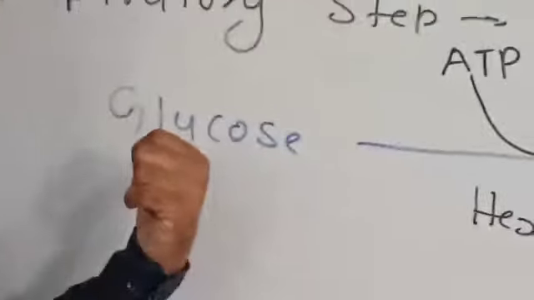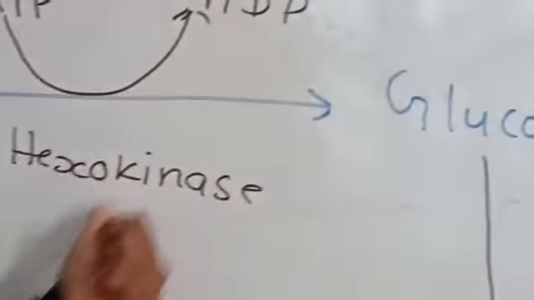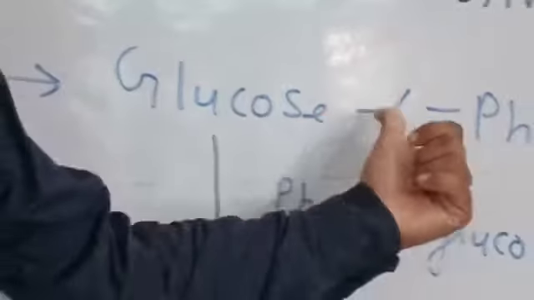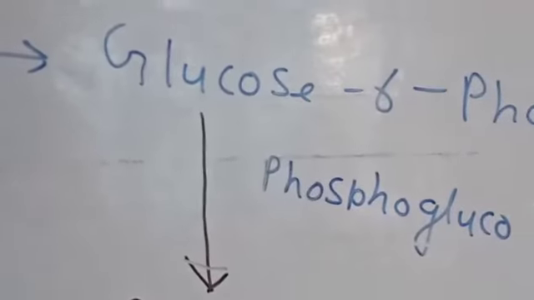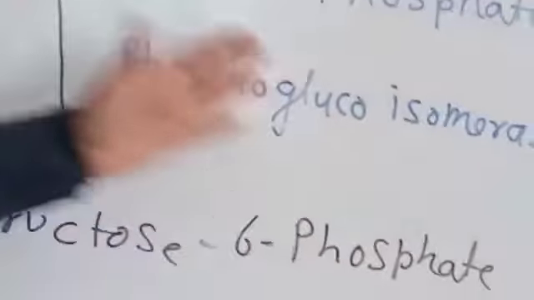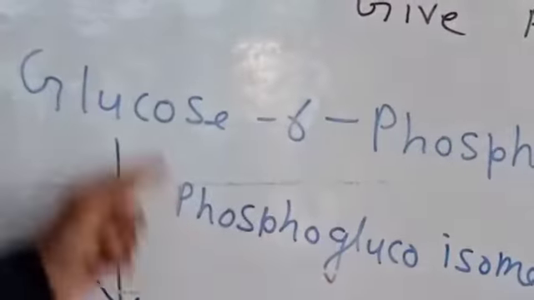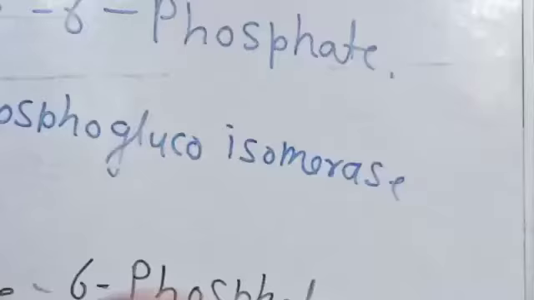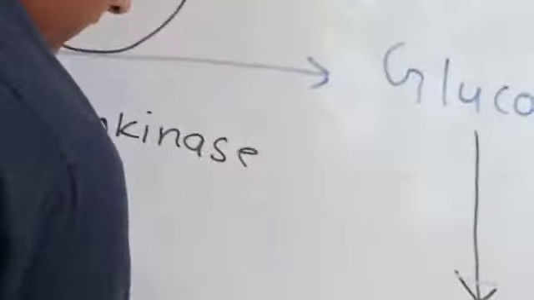Here glucose is a 6 carbon compound, that's why hexo, and the process is kinesis, meaning transfer, that's why hexokinase. Here glucose 6-phosphate is converted into fructose 6-phosphate, hence the enzyme is named phosphogluco, and since isomerization takes place, it is isomerase. Now this is converted into fructose